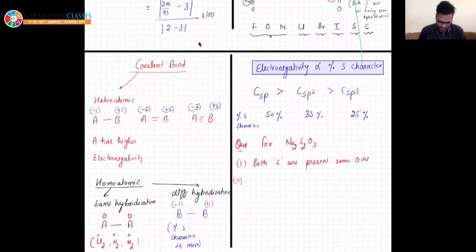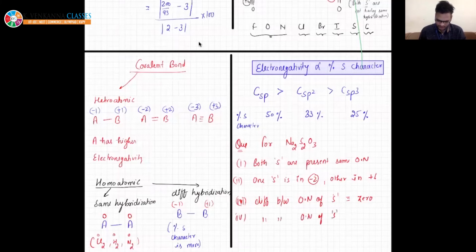Second, one sulfur is in -2 and other in +6. Third, the difference between oxidation number of sulfur is 0. Fourth, difference between oxidation number of sulfur is +4. So which of the following are correct?